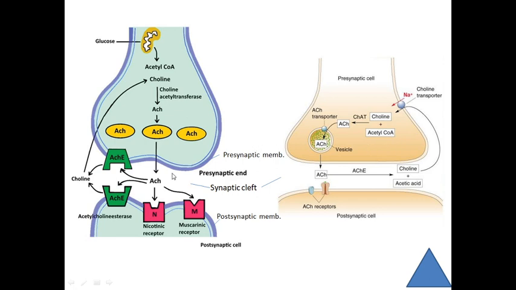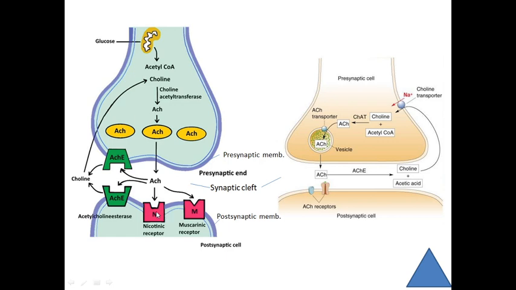Here what happens, the OP compound, this carbamate, joins with the acetylcholinesterase enzyme and inhibits its activity. So this enzyme is incapable of hydrolyzing the acetylcholine, and it remains attached to the acetylcholine receptor for a long time, and because of this it causes depolarization for a long time.